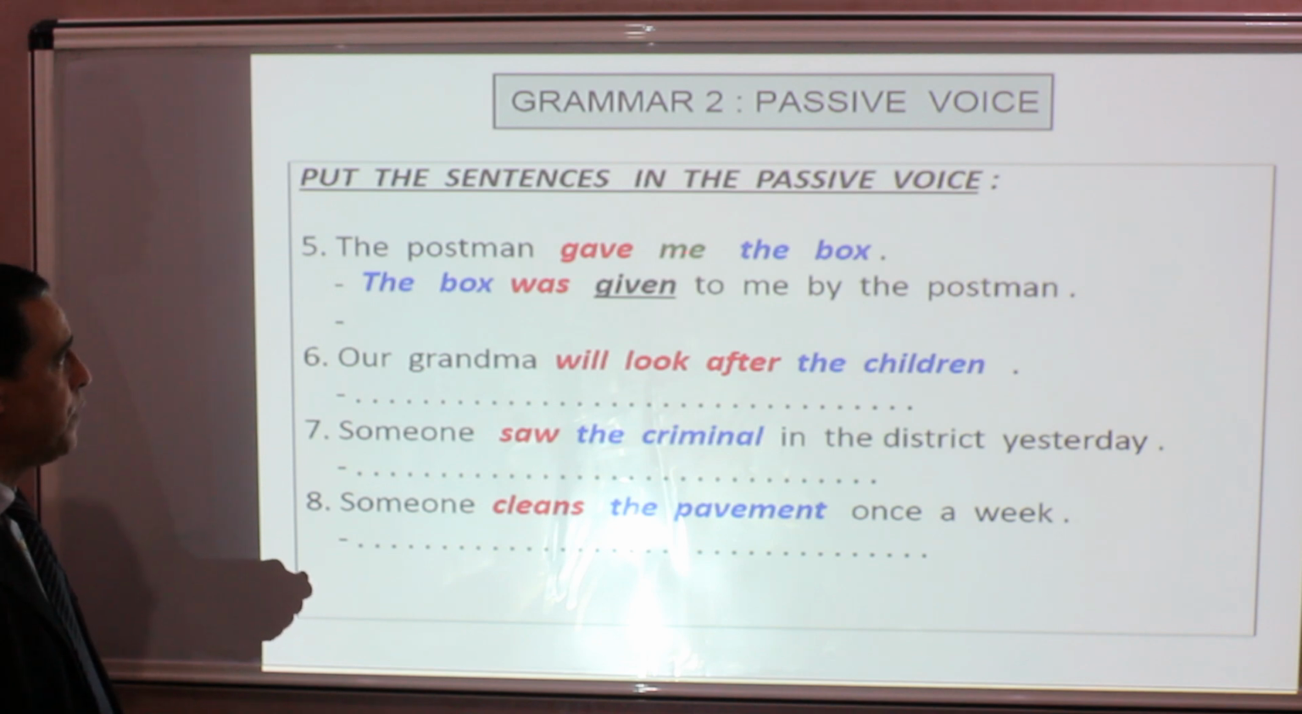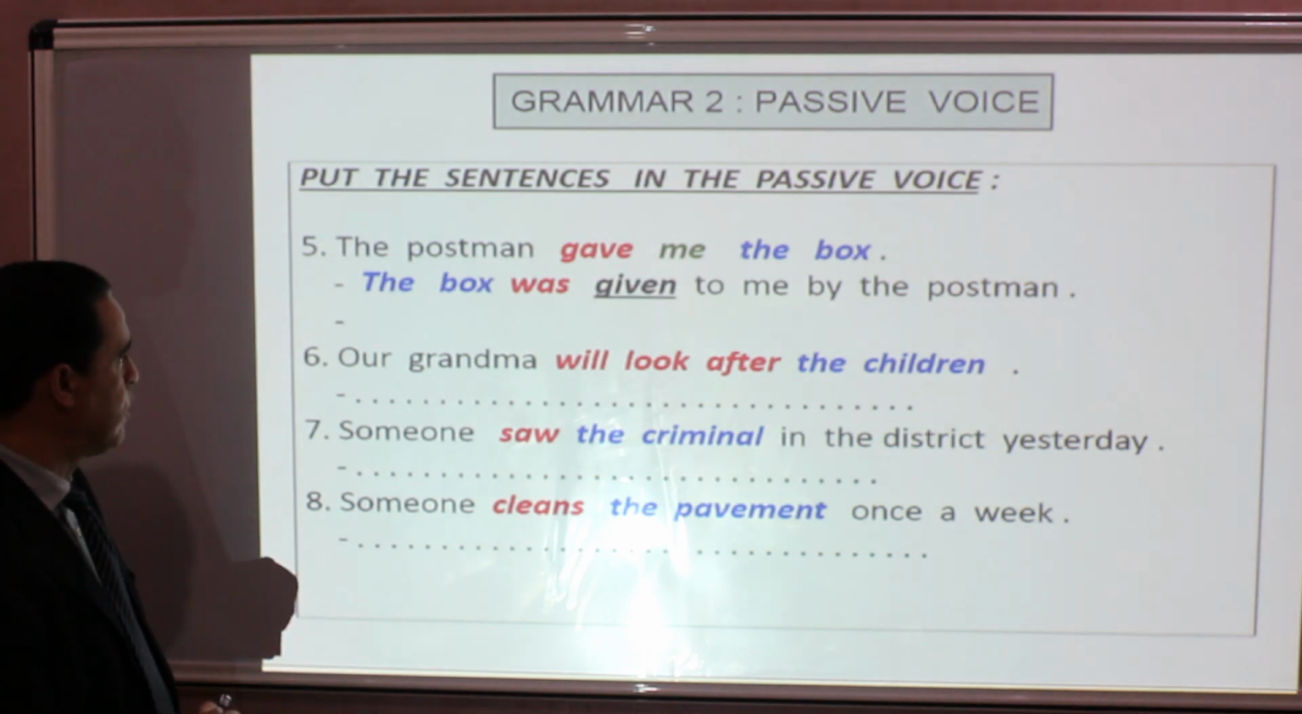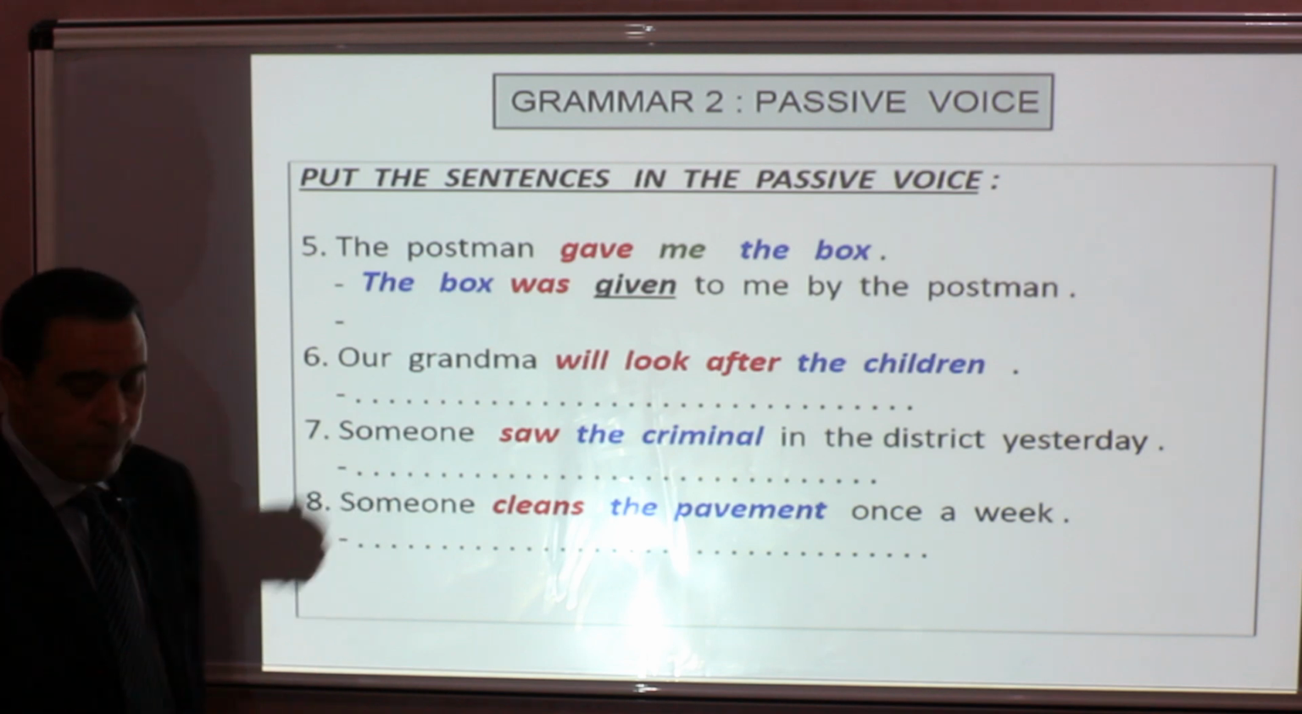Or we can begin with the indirect object me. So after the verb it's me, before the verb it's I. So I was given the box by the postman.